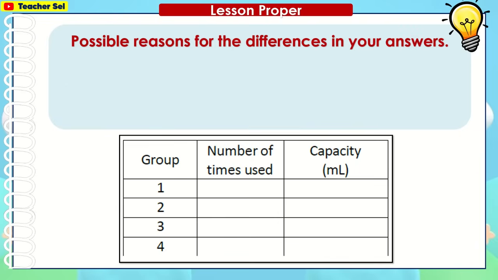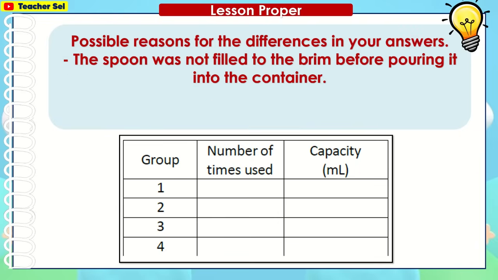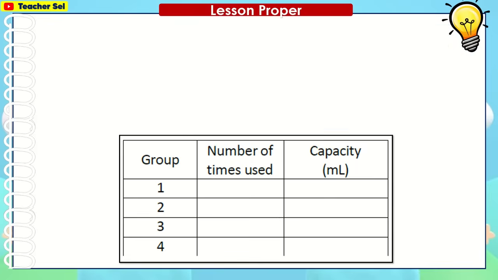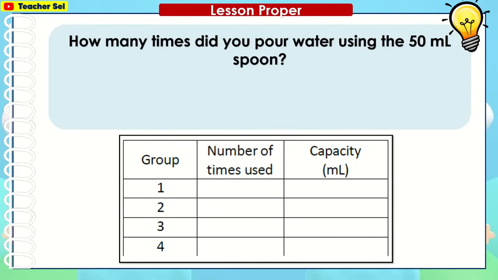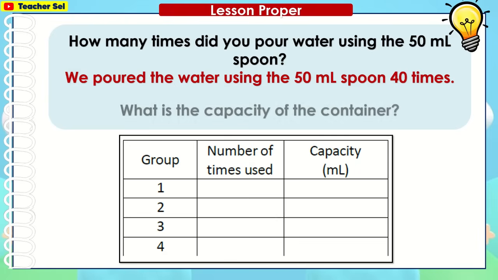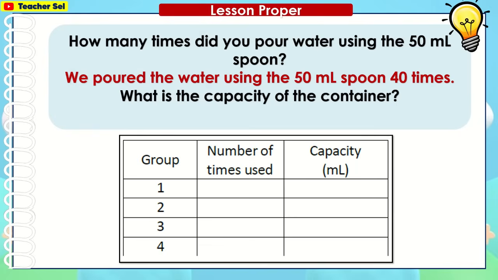Possible reasons for the differences in your answers are: the spoon was not filled to the brim before pouring it into the container. Some water spilled while we were pouring it into the container. How many times did you pour water using the 50 ml spoon? We poured the water using the 50 ml spoon 40 times. What is the capacity of the container? Its capacity is 2000 ml.